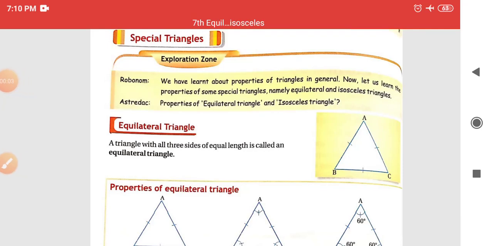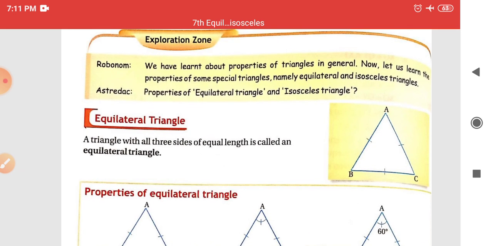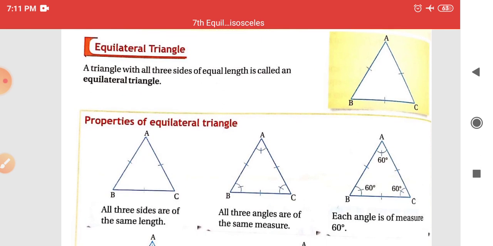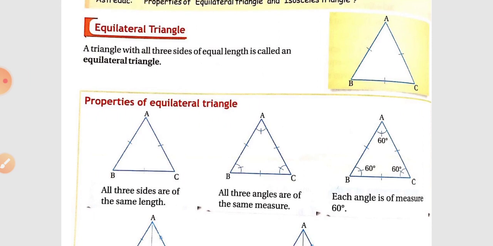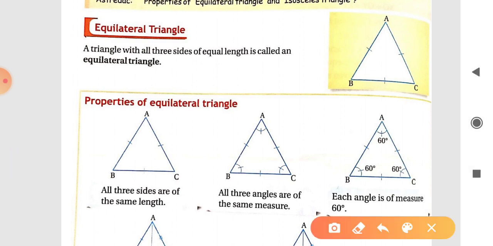Hello students, today we will discuss the next topic, special triangles. There are some special triangles, and first is the equilateral triangle. First of all, we will discuss the equilateral triangle. As its name suggests, an equilateral triangle is a triangle in which all three sides are of equal length. Equilateral means equal.